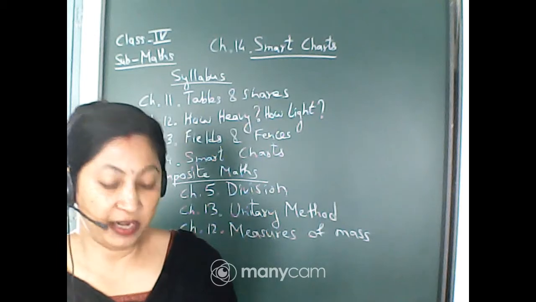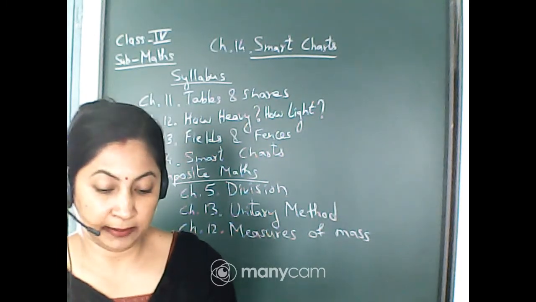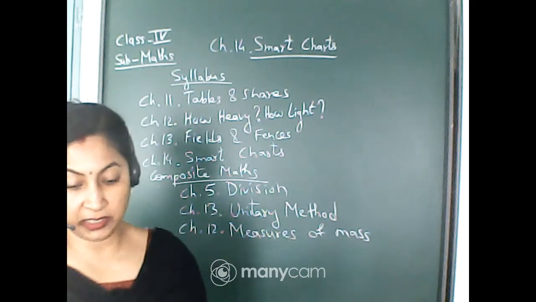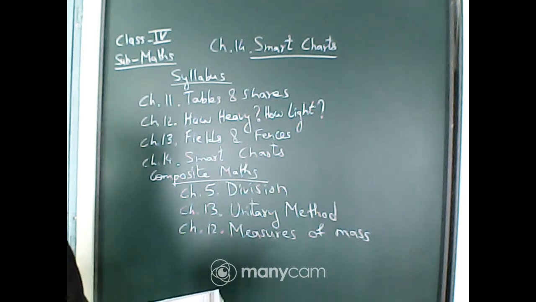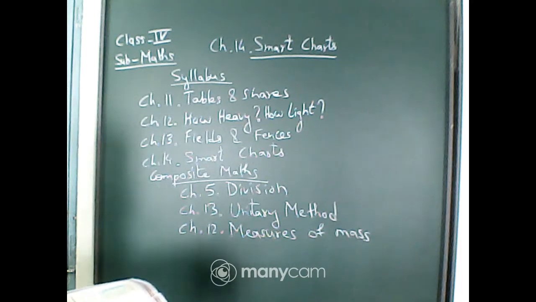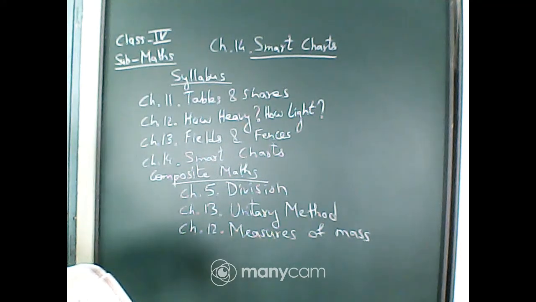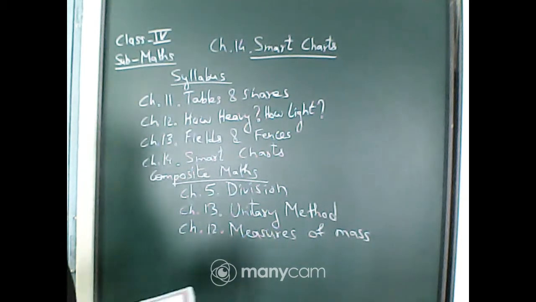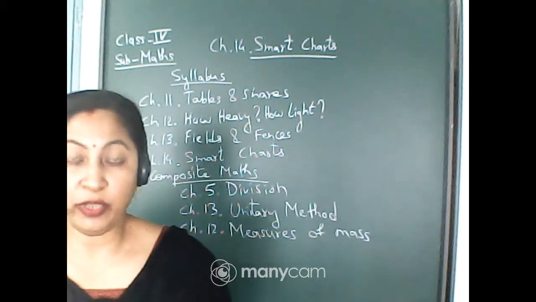Then how many children are collecting dresses? For collecting dresses there are only 2 triangles. That means 3 2s are 6. So the answer will be 6. Okay, now come to the next topic.